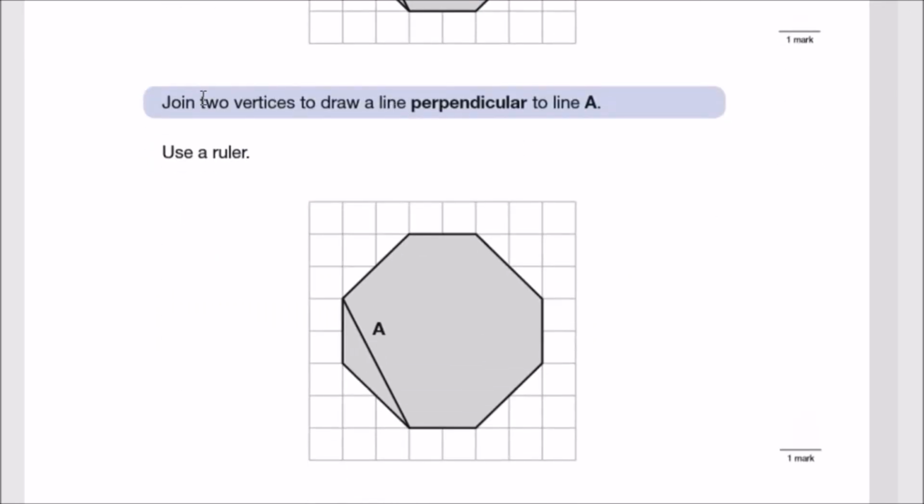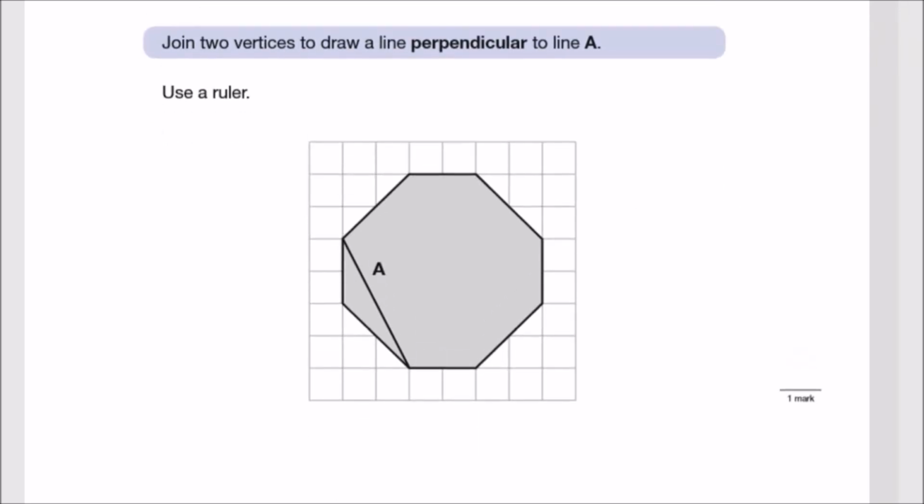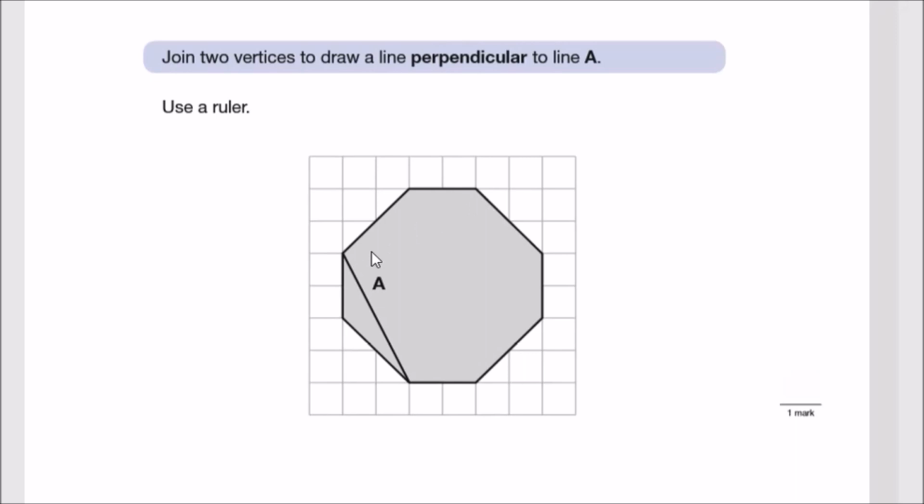Now, same thing applies here. So drawing two vertices, draw a perpendicular line to A. Perpendicular all that really means is that you need to draw a line which is a perfect 90 degrees. For example, if you look at the shape carefully, to make this 90 degrees, you could draw a line that connects to this point. This will give you a perfect 90 degrees.